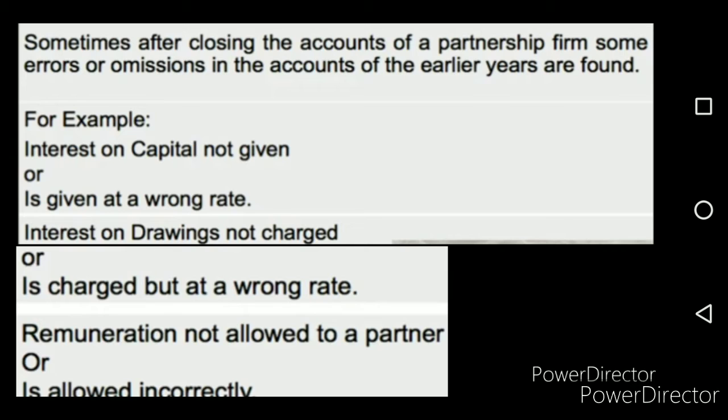And remuneration has been allowed, whereas it should not have been allowed, or vice versa. Or sometimes the profit distribution is also not correct. Maybe higher profit is credited to a partner, or else lower profit is credited to a partner.